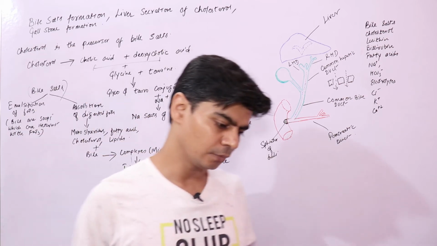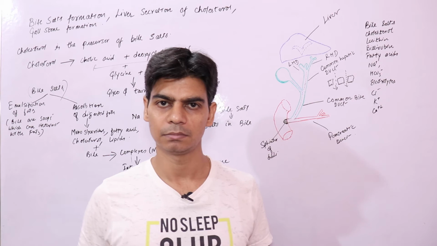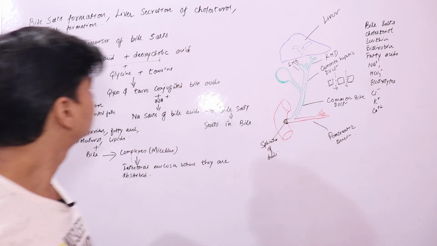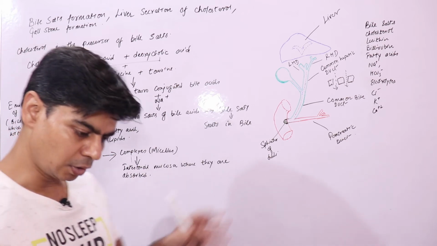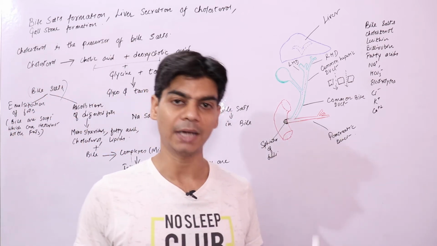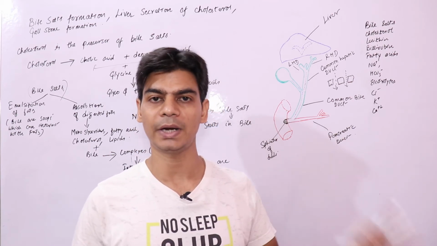Cholesterol, from where do we get cholesterol? We get cholesterol from diet, and cholesterol is also formed in your liver when fats get digested. So cholesterol is one of the products of fat digestion.